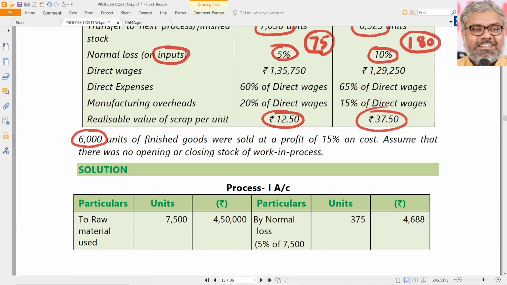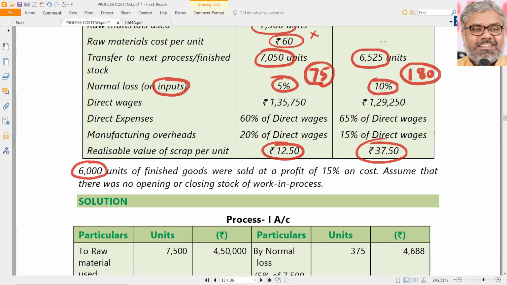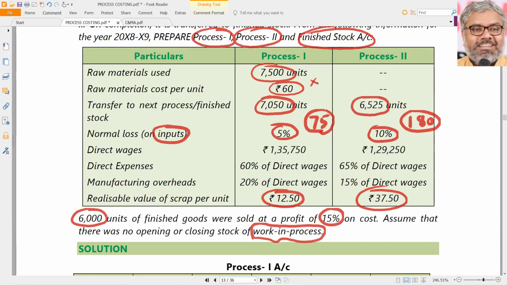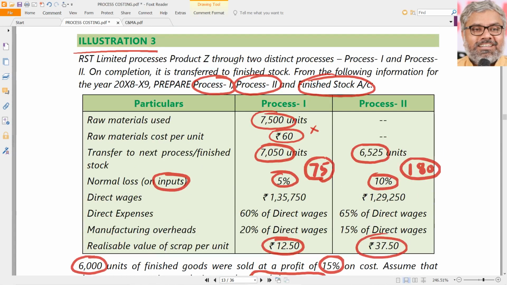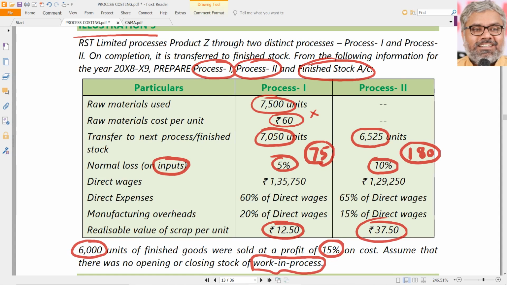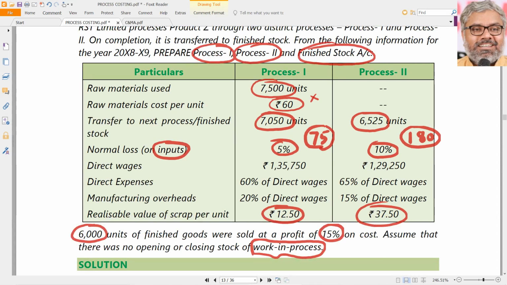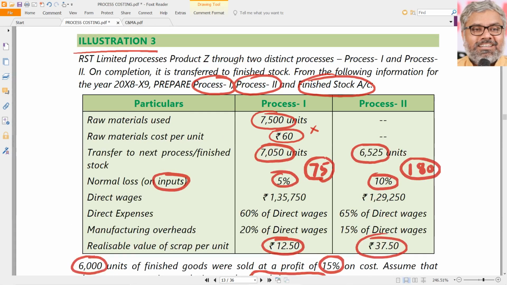Whatever the sold units are, those are 6,000 units only, but these are sold at 15% on cost. And assume that there is no opening and closing stock of work in progress. Work in progress is a very important aspect in process costing. If it is not there, the calculations are much simpler. But still, this is an example of a question which is mostly focusing on the concept of abnormal loss and abnormal gain, basically how to treat that, and finally to find out how much is going to be the profit also.